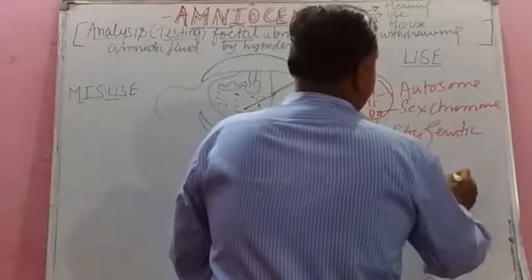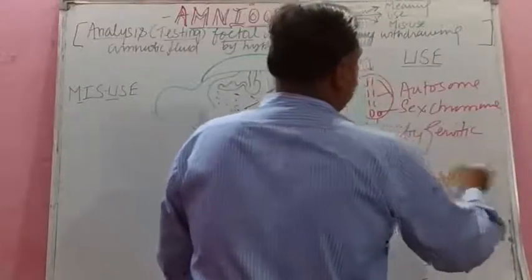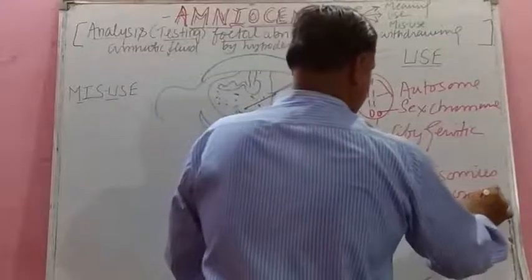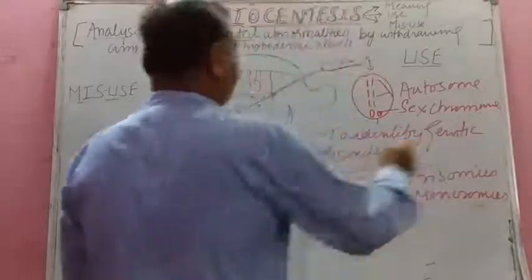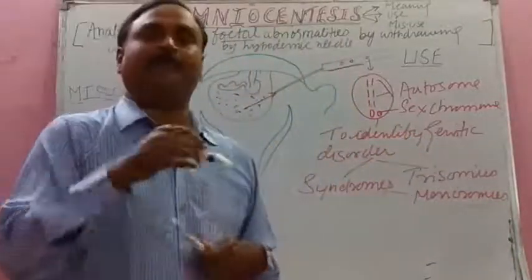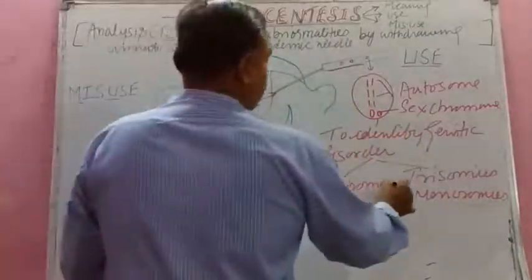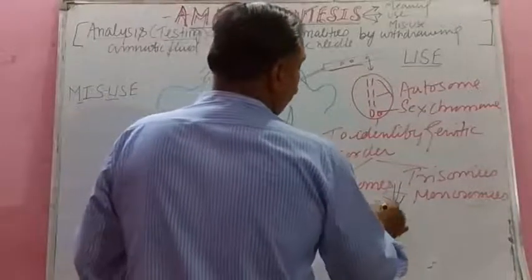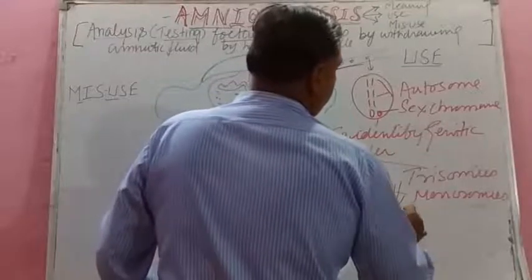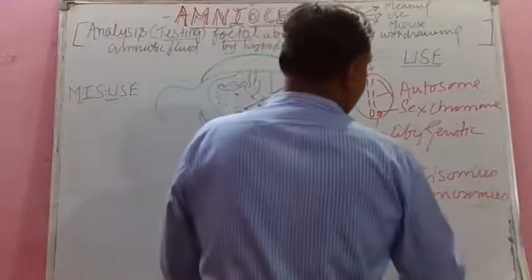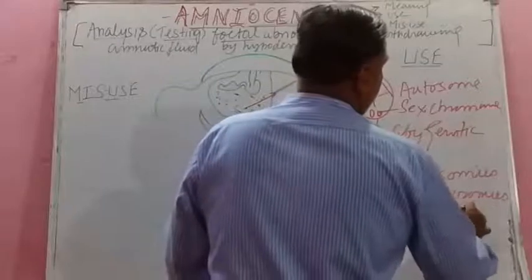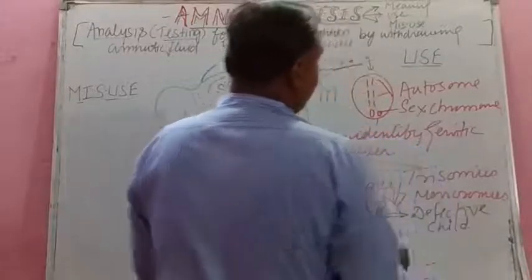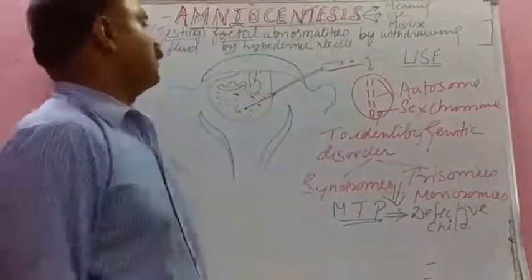Then trisomies, inborn errors, monosomies, isn't it? And if these things are there in the growing fetus, the genetic counselor advises medical termination of pregnancy for the defective child, isn't it? If the defective child is born with this defect, it is not good.